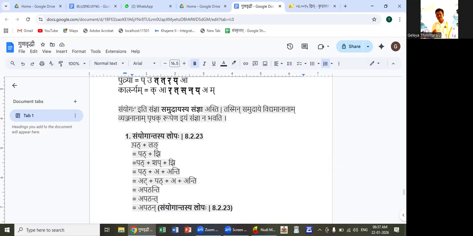For that, let us consider the Lang lakara prathama purusha bahuvachana form for the pat dhatu. Pat is a parasmaipadi dhatu. So the prathama purusha bahuvachana pratyaya is Jhi. Tip, tas, Jhi. Jhi is the parasmaipadi prathama purusha bahuvachana pratyaya.